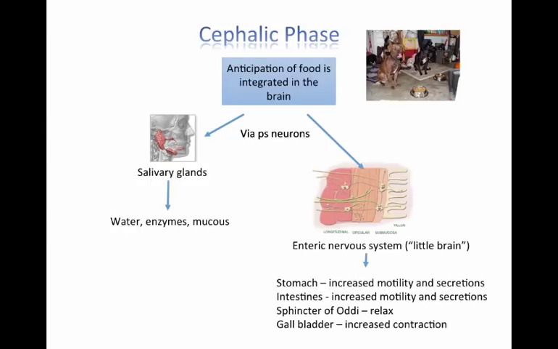Activation of the enteric nervous system increases the motility and secretions from the stomach and intestines, so increased contraction of smooth muscle, increased contraction of the gallbladder to release bile salts and bicarbonate into the small intestine, and also relaxation of the sphincter of Oddi. The sphincter of Oddi allows secretions from both the pancreas and the gallbladder to enter the small intestine. All of these activities signal the digestive tract to prepare for incoming food.